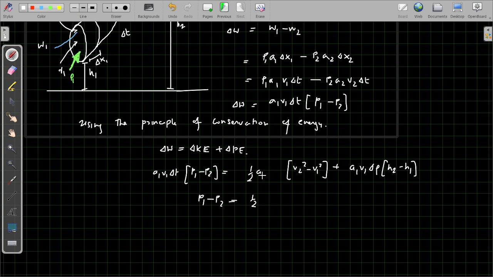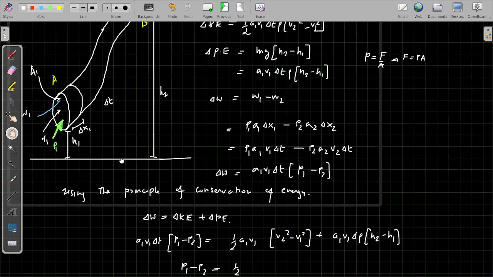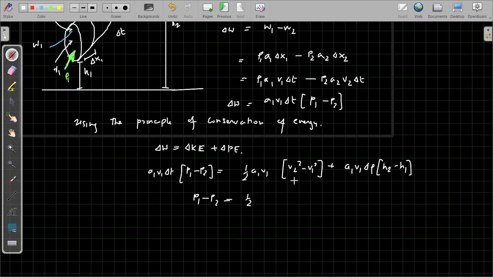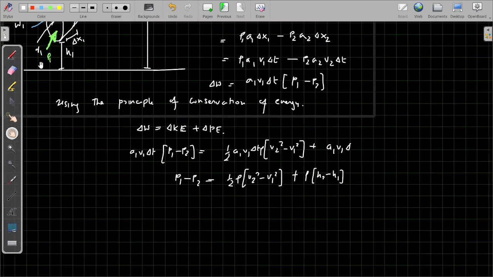Half a1 v1 delta t into rho. So I can take all the common factors out. So half rho (V2 square minus V1 square) plus, I should get here, rho g (H2 minus H1). Here delta T is also there. It is A1 V1 delta T rho (H2 minus H1).